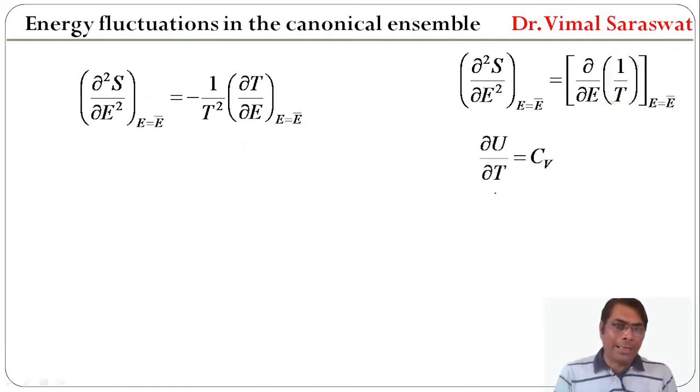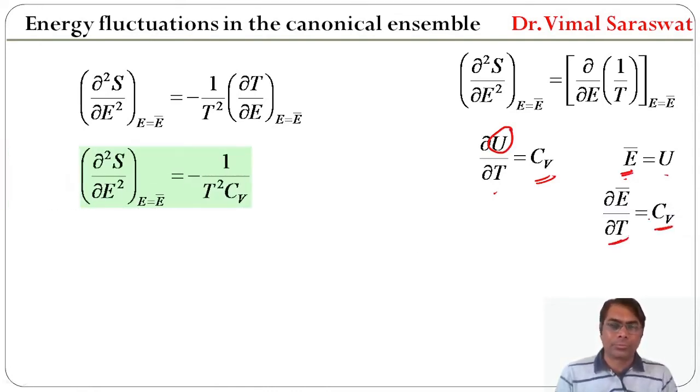Since ∂U/∂T is equal to Cv and U equal to E bar, we replace this U by E bar, and therefore ∂E bar/∂T equals Cv. Since here E equal to E bar, ∂T/∂E is equal to 1/Cv. So this is replaced by 1/Cv, and therefore ∂²S/∂E² at E equal to E bar is equal to minus 1/(T² Cv).